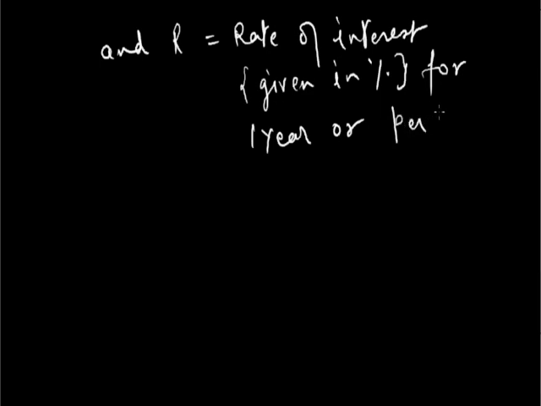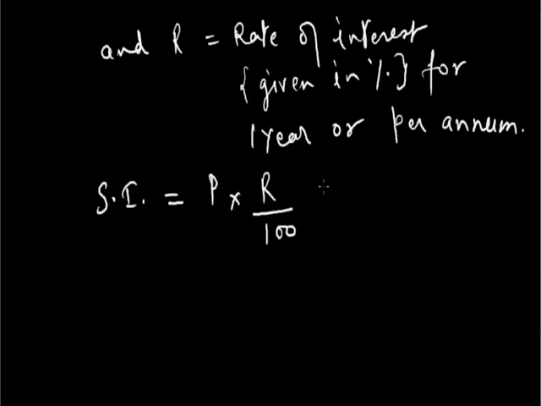Don't be confused. If rate of interest is given for 1 year, it is same as writing rate of interest per annum. Annum is year. So per annum means per year, means for 1 year. So SI for 1 year on a principal of P with the rate of interest R% is P multiplied by R divided by 100 rupees.